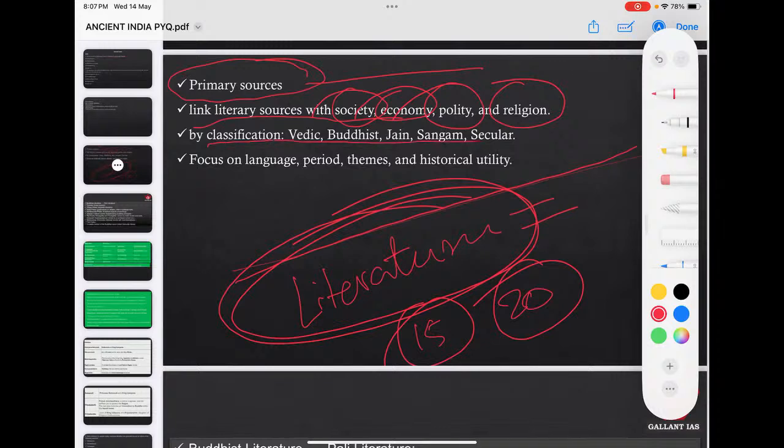You can cover this literature part by classifying them as Vedic literature, Buddhist literature, Jain literature, Sangam literature, and secular literature. That way you can classify and study them. When you study them, your focus must be on the central themes of such literature. Themes are important, their authors are important, their chronology is important.